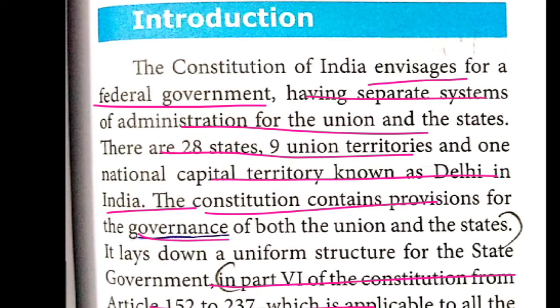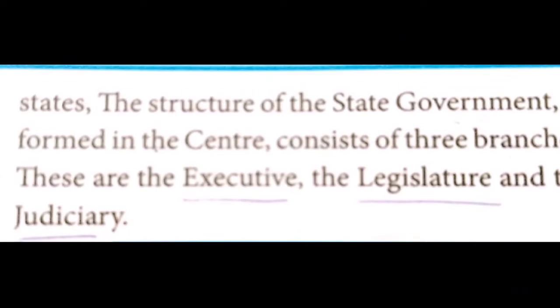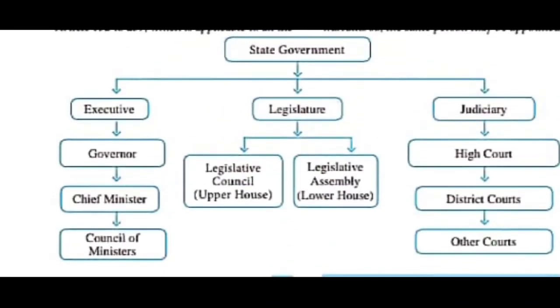First we are going to check the executive. Before that, the structure of the state government is given in your book, children, in diagram form, page number 259, under state government. The three branches I just mentioned are executive, legislative and judiciary. So three bodies are there: executive, legislative and judiciary.